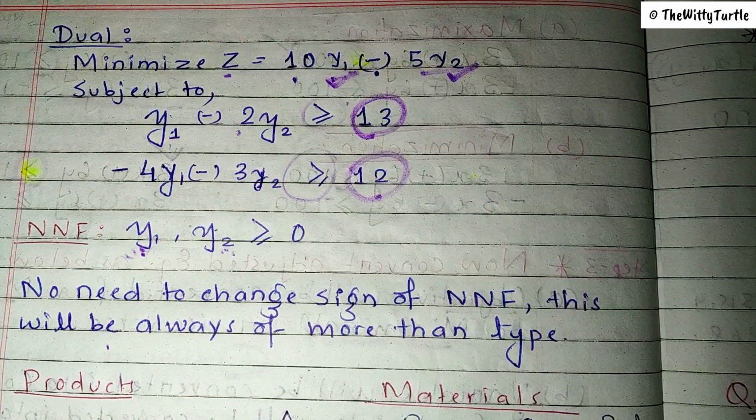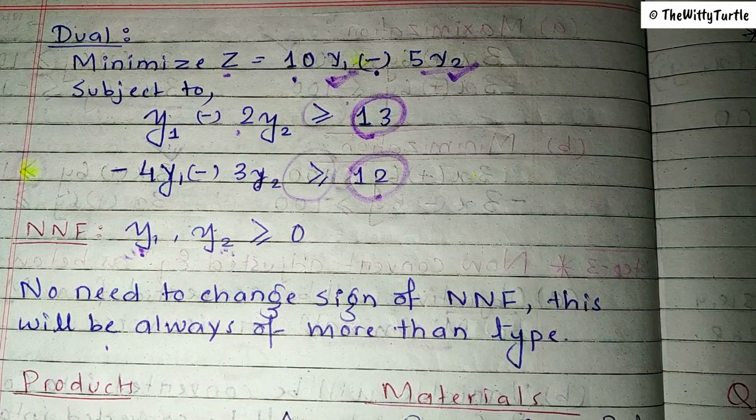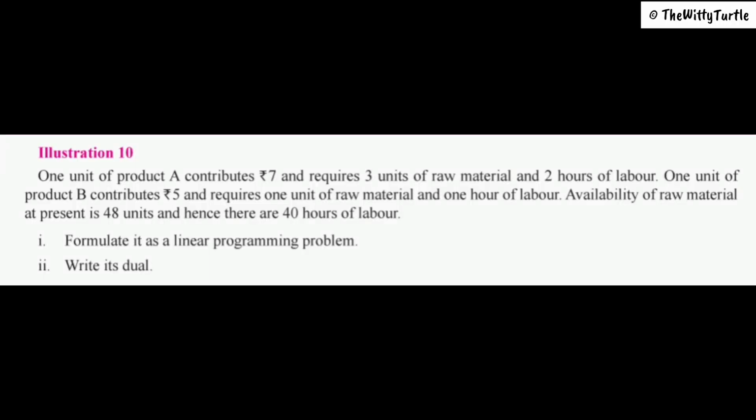And now let's start with question number 10, which is there in the new syllabus of CMA Inter syllabus 2022. So now let's read the question first. It says that 1 unit of product A contributes rupees 7, which means this is the contribution or the profit from 1 unit of A. And it requires 3 units of raw material and 2 hours of labor. Okay. 1 unit of product B contributes rupees 5 and requires 1 unit of raw material and 1 hour of labor. Availability of raw materials are given here.